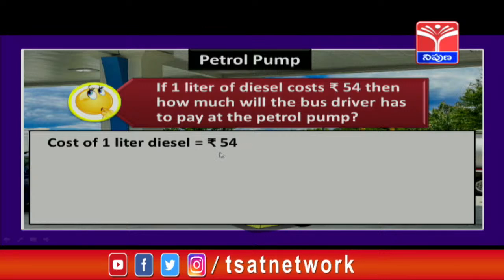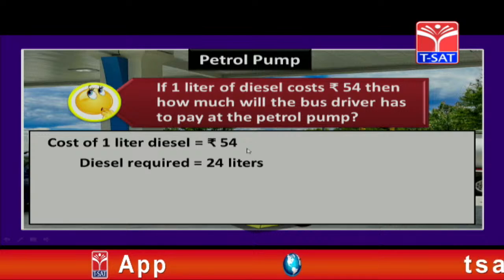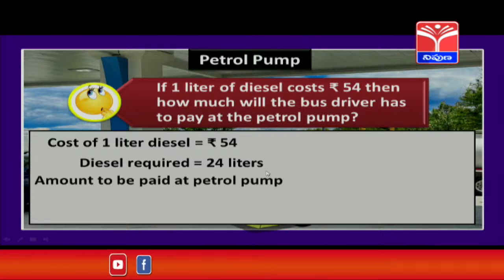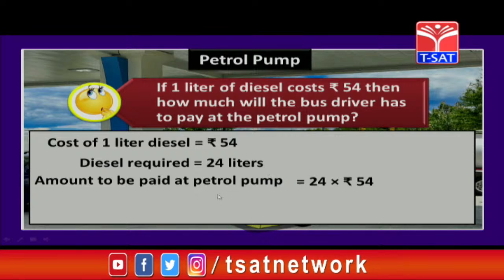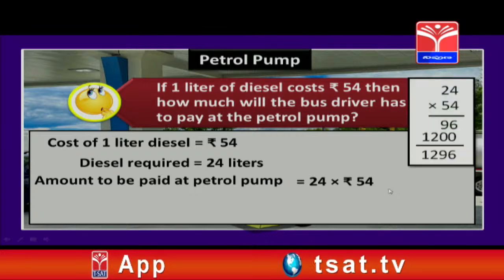This is the cost of 1 liter of diesel. And how many liters of diesel are required here? Yes, we need 24 liters. Therefore, the amount to be paid at the petrol pump is given by the number of liters, that is 24, into the cost per liter, 54 rupees. Now let us multiply these two numbers, children. So multiplying 24 and 54.